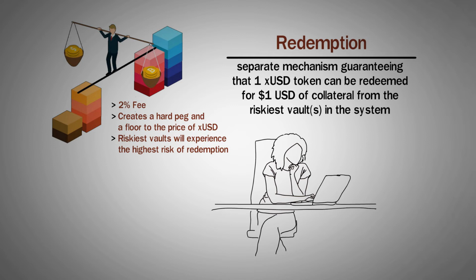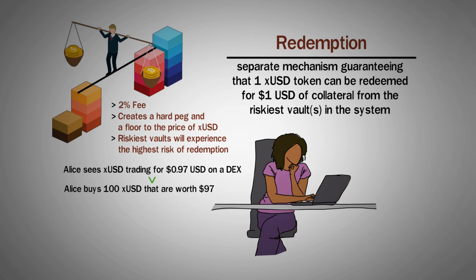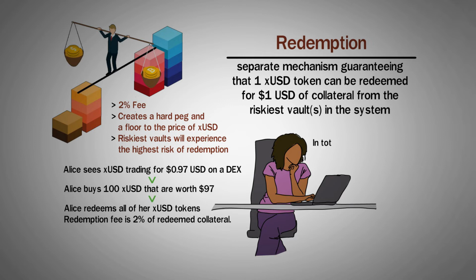The following is an example of simple redemption. Alice sees that XUSD is trading for $0.97 on a decentralized exchange. She buys 100 XUSD that are worth $97. Alice redeems all of her XUSD tokens. The redemption fee is 2% of redeemed collateral. In total, Alice redeems 100 XUSD while receiving $98 worth of collateral. In this case, she makes $1 profit.